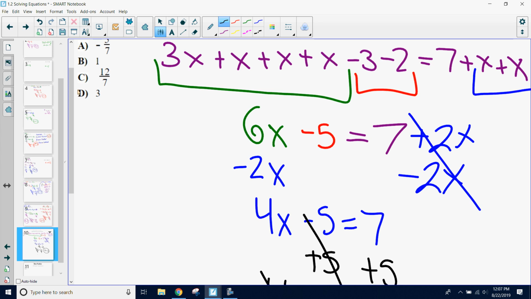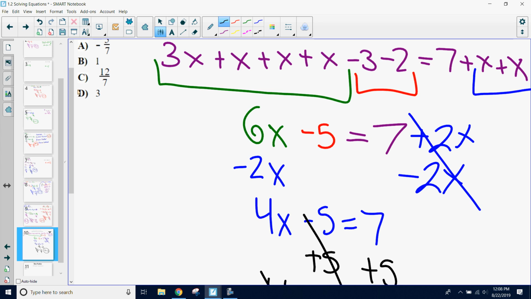Either way would still get you all your x's over on one side, but it's typically easier to work with positives. And I'd rather have a positive coefficient to deal with. So by removing the smaller variable, you're going to leave those coefficients almost always as positives, which will make it easier to work with. So as a general rule of thumb, if you see a smaller coefficient, move that one to the other group.